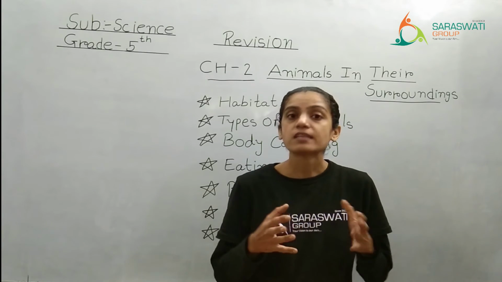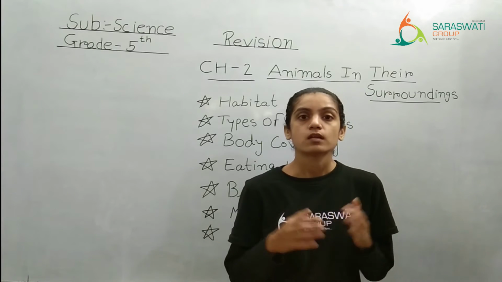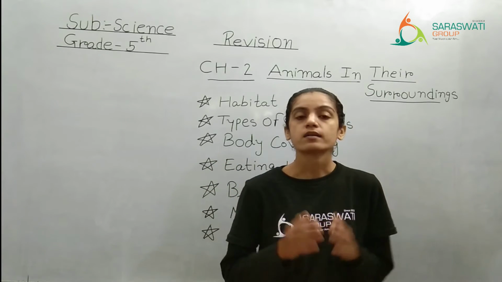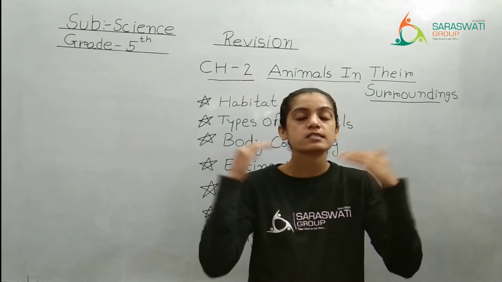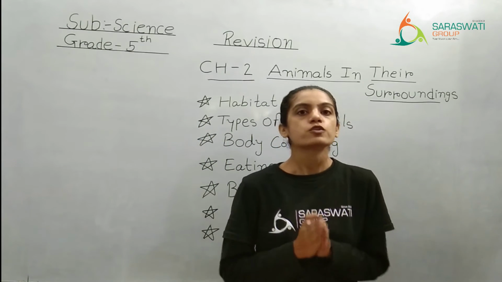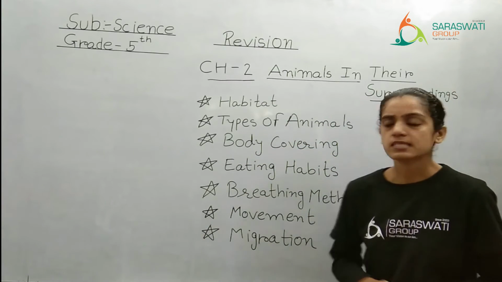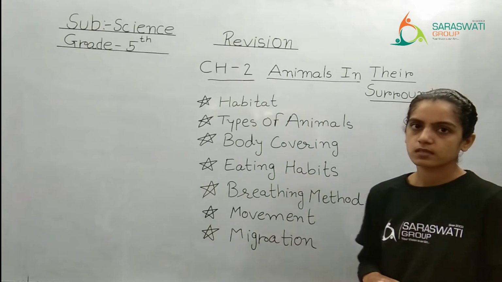Like feathers, right? In birds, they have feathers to fly, but they also give protection against different environmental changes. So that was body covering.